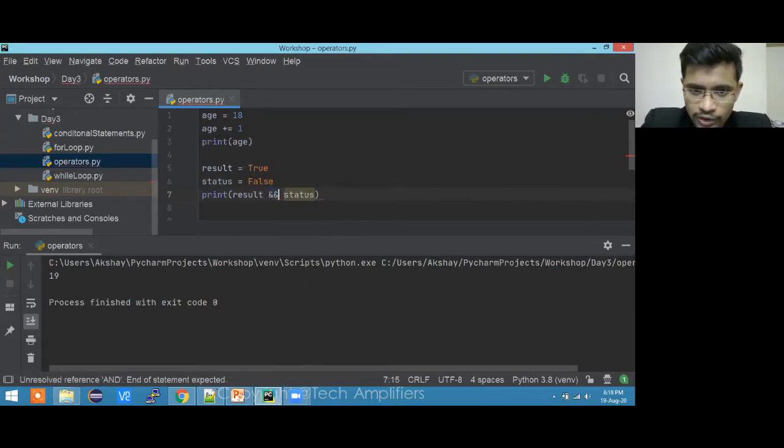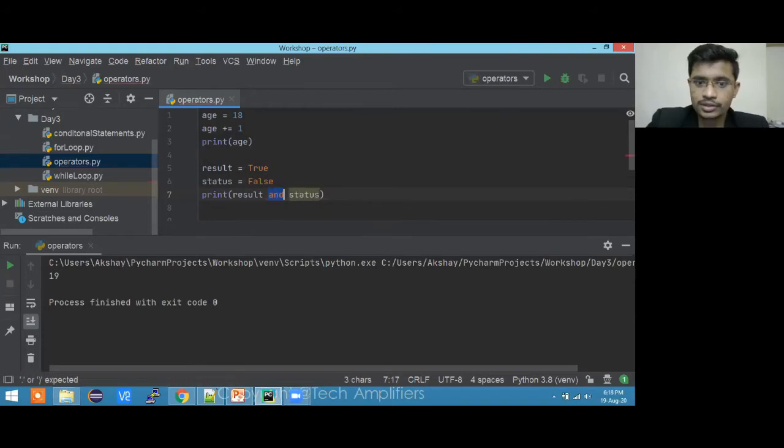This is a logical AND. No, sorry, this is bitwise actually. This is bitwise AND. The AND I was talking about, logical AND, is the small one. See, this is case sensitive. The Python programming language is case sensitive. If you do it like this, it will not work.